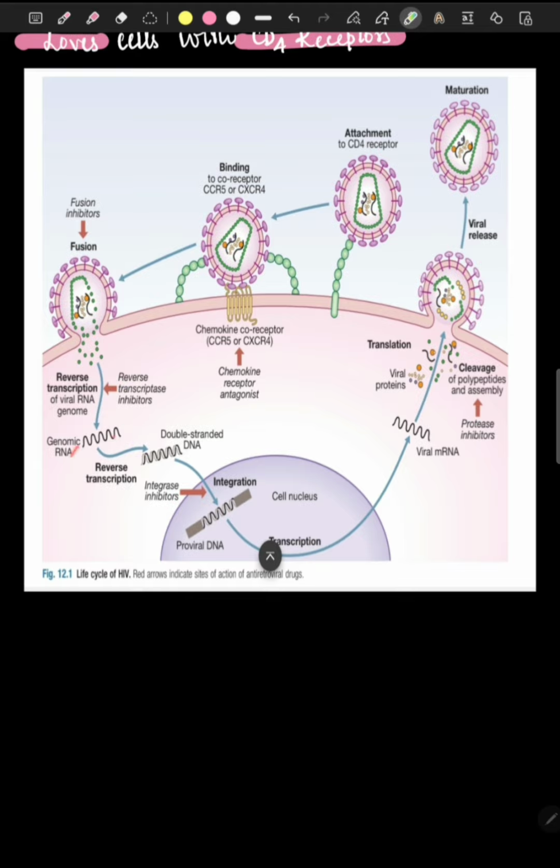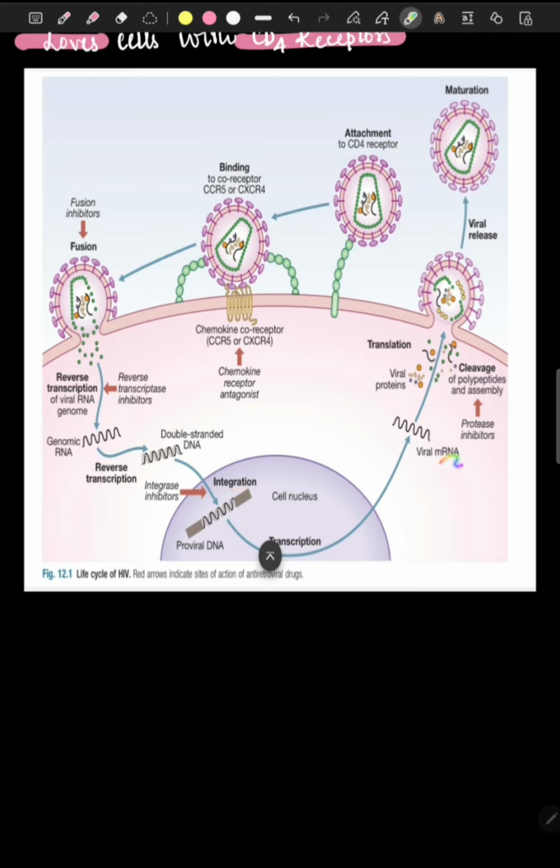So the RNA will change into double-stranded DNA. This is with the help of an enzyme called reverse transcriptase. Then the double-stranded DNA will enter into the nucleus and form something called proviral DNA. This process of entering into our nucleus is called integration, because it is trying to become one.